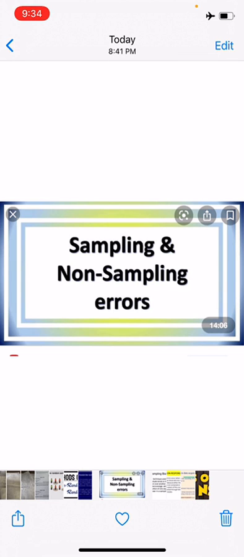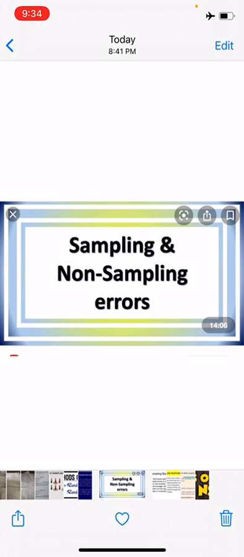So what is sampling error? It refers to the difference between the sample estimate and the corresponding population parameter, that is, the actual value of the characteristics of the population, for example average income. Thus the difference between the actual value of a parameter of the population and its estimate from the sample is the sampling error.